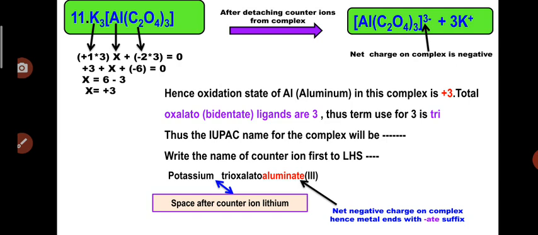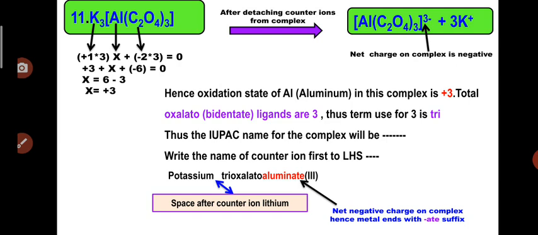What are the charges present on the potassium? Potassium belongs to group first in the periodic table, and all the group first elements, that is alkali metals, have a natural +1 charge. So for each potassium we have to consider +1. Here we can see that there are 3 potassium ions, so +1 into 3.